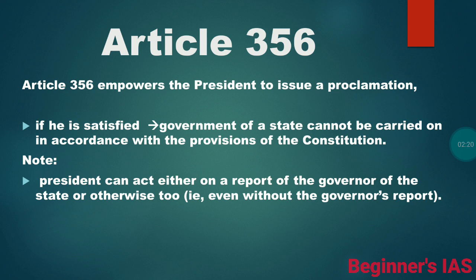One should note here that the President can either act on a report of the governor of the concerned state, or otherwise, even without the report of the governor of that state.